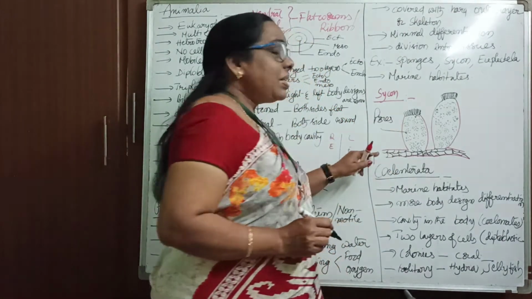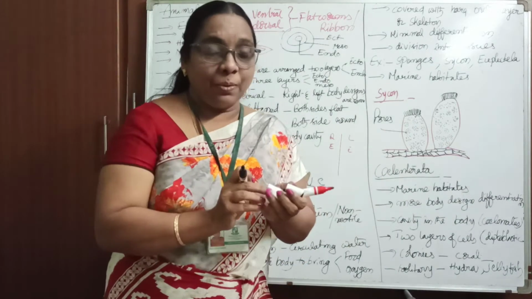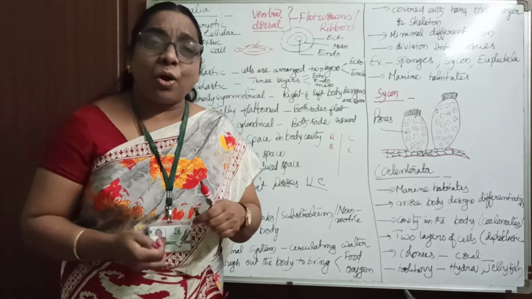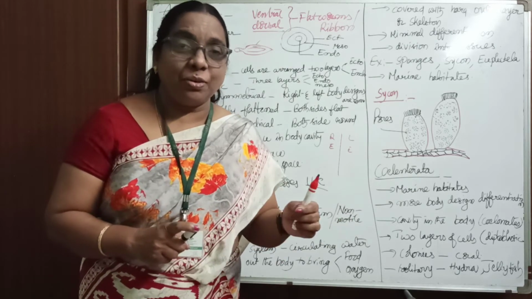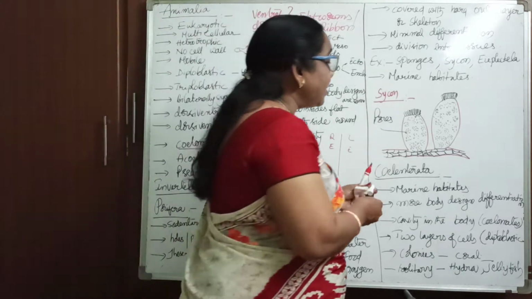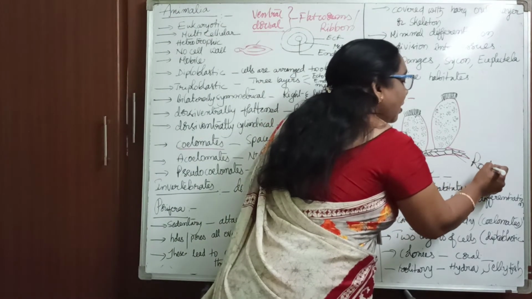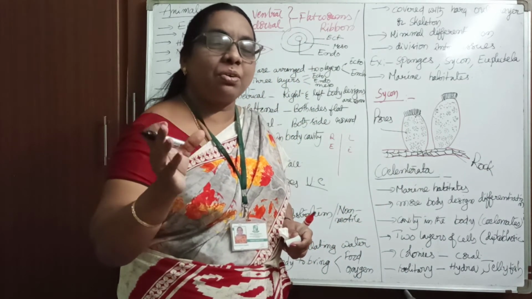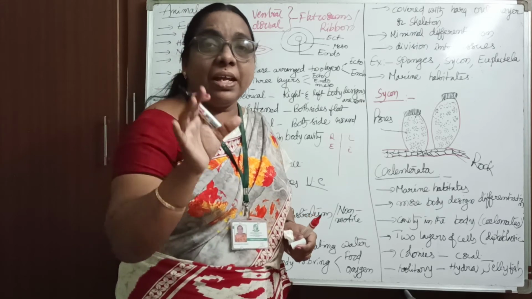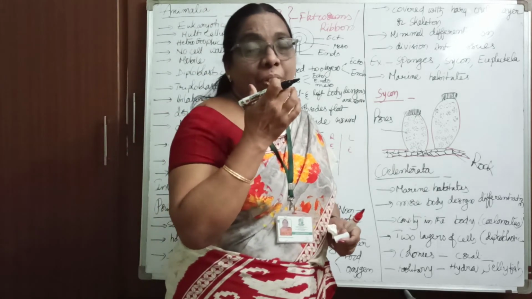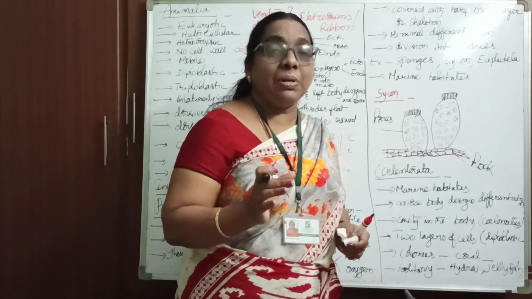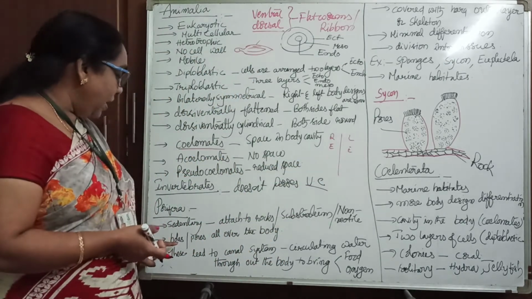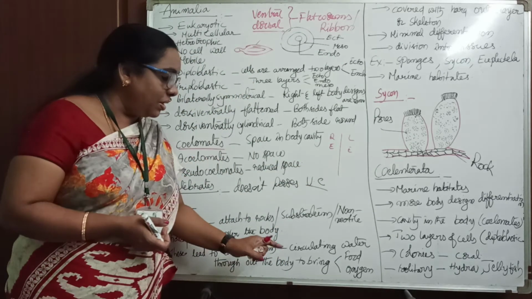Mostly these organisms are sedentary. What is the word I said? Sedentary organisms. Sedentary means non-mobile, non-motile; they cannot move. See here, they are attached to a rock or any strong support or substratum, either an animal, wood or rock, whatever is available in the water. There they attach and live. These animals are called sedentary animals. They are non-motile animals. Porifera means holes or pores all over the body.